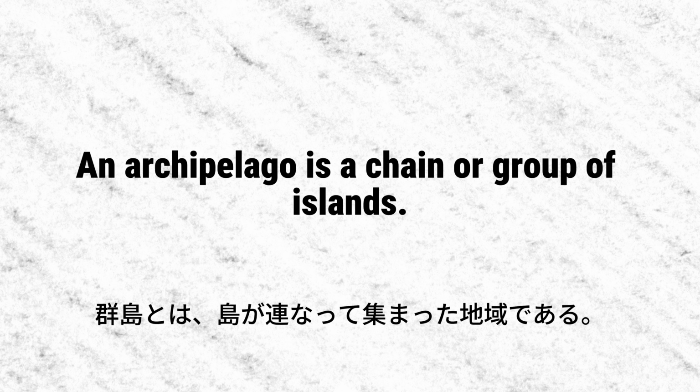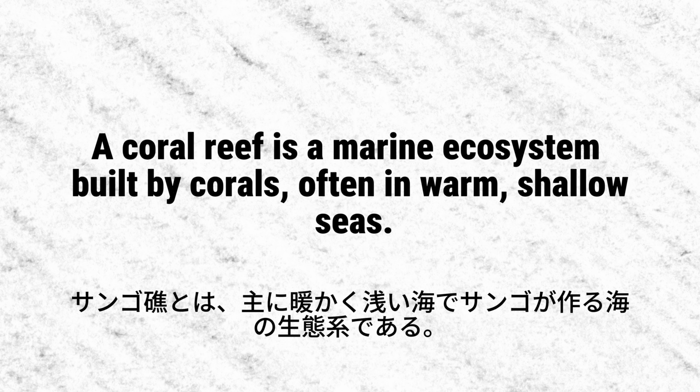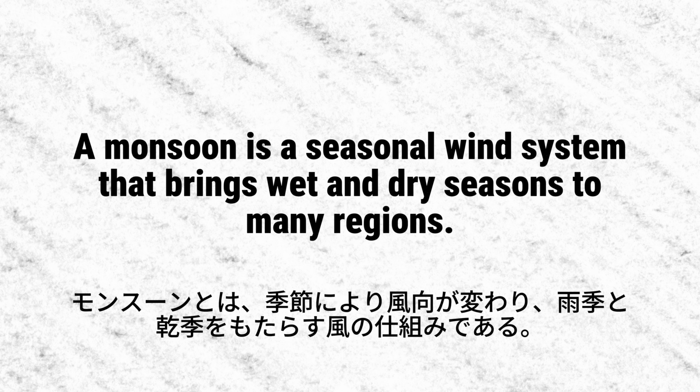An archipelago is a chain or group of islands. A fjord is a long, narrow sea inlet with steep sides, carved by glaciers. A coral reef is a marine ecosystem built by corals, often in warm, shallow seas.